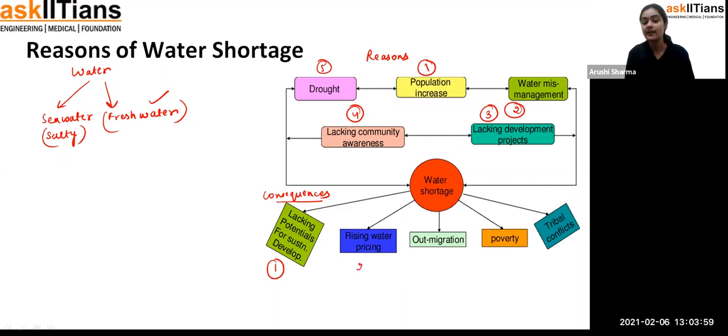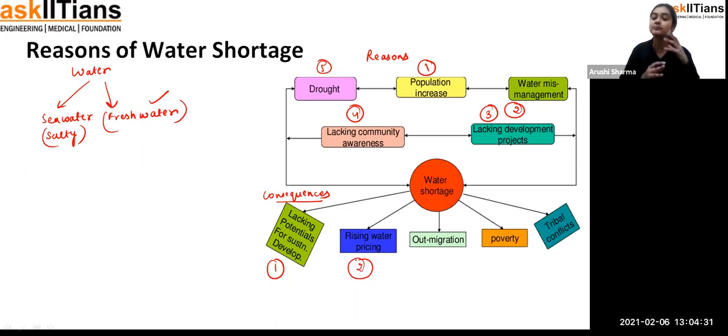Fine. Second, rising water price. Now water price, as I told you, for example, if any day comes, I hope it should not, that the water shortage is so severe that now the water is not there and we have to go to shops and purchase water. Can you imagine that it could be the worst condition for us? And even, students, when the shortage is there, the price will be very high, and if the prices are going to be very high, you can imagine how people are going to manage all such things.